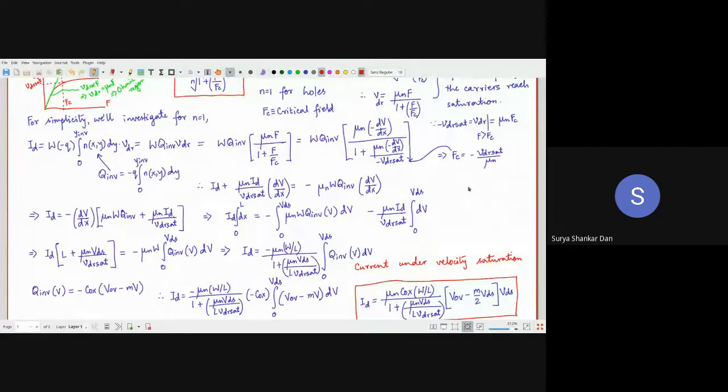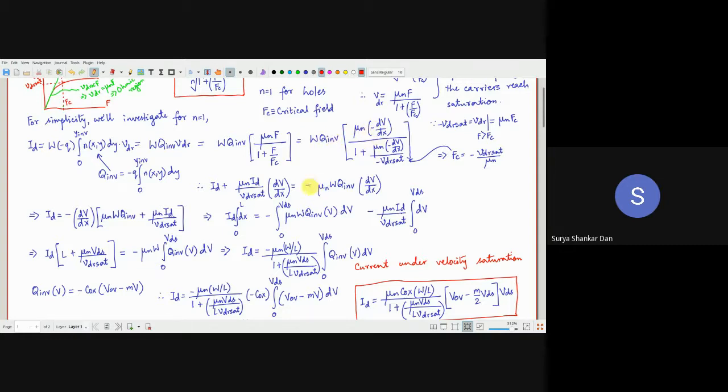All I'm going to do is multiply the entire numerator and denominator with the left hand side I_D. So that becomes I_D into 1 is I_D. This minus and minus will cancel, so you are left with mu_n into I_D into dV/dx divided by v_dr,sat.